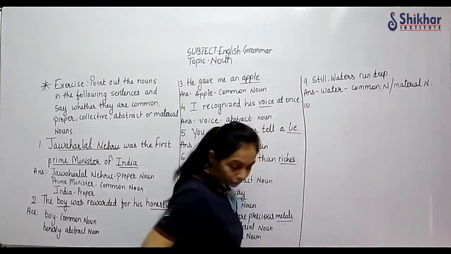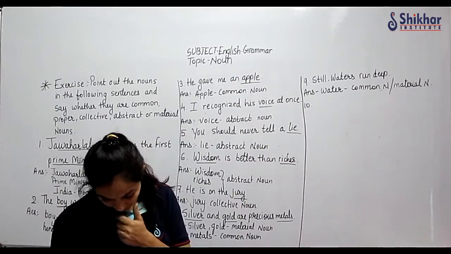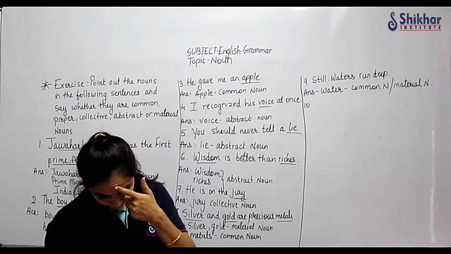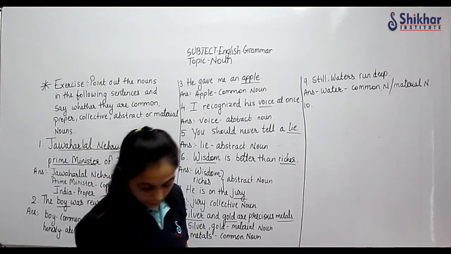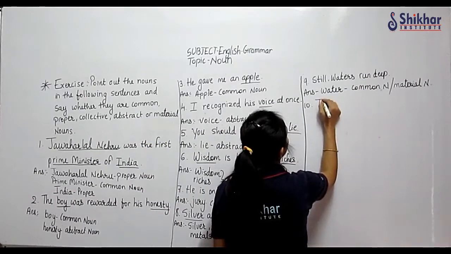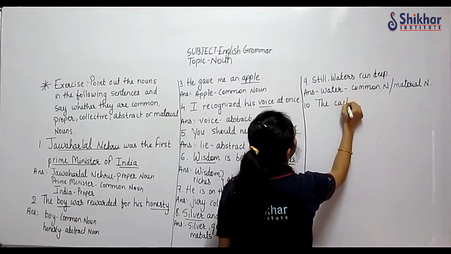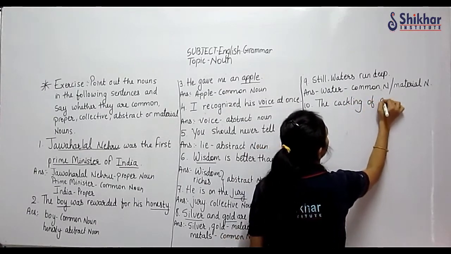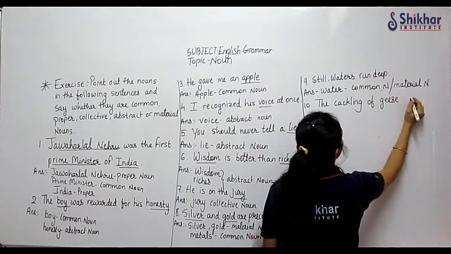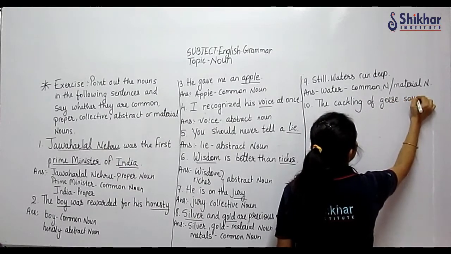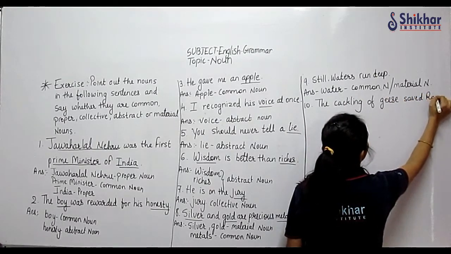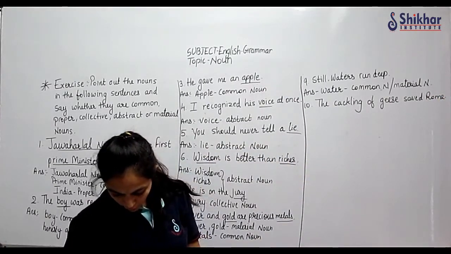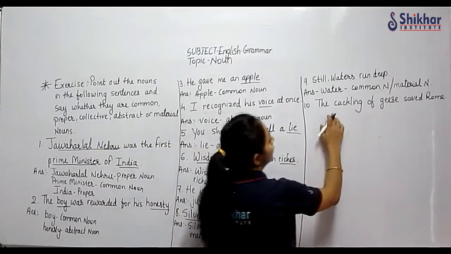Tenth one: The cackling of geese saved Rome. So here, which are the names? The cackling.